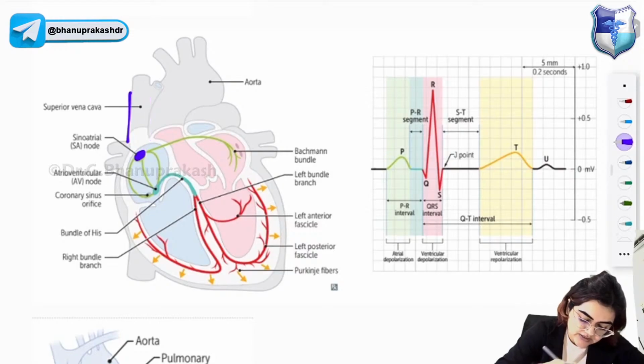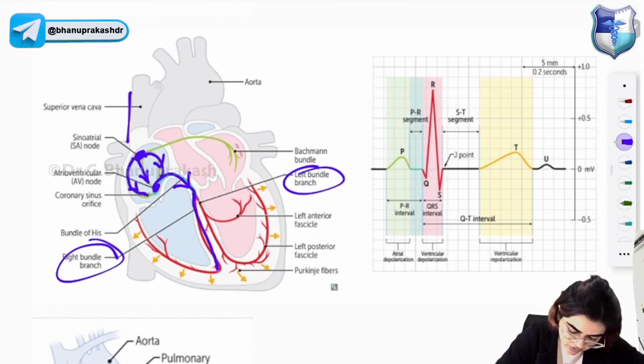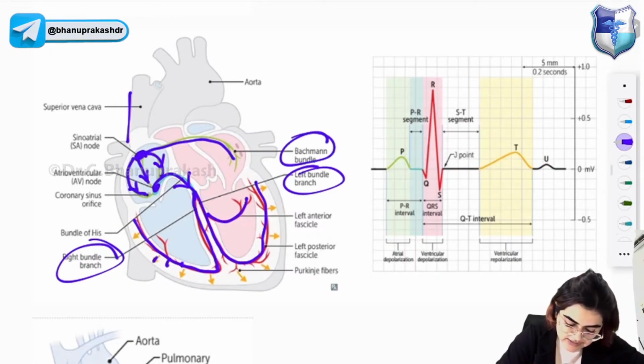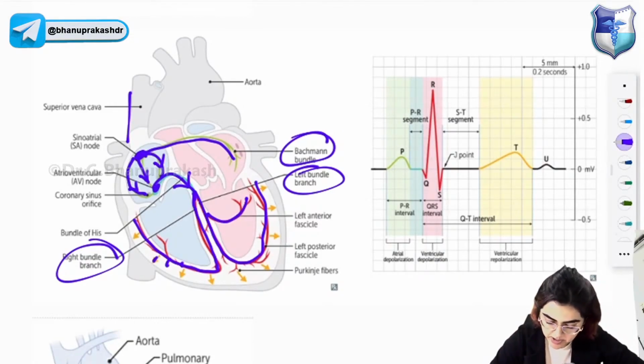Look at how the impulses are traveling. From the SA node the current will travel towards the AV node. Then from the AV node it will go down towards the bundle of His. The bundle of His will divide into the left branch and the right branch. The right branch finally gives rise to the Purkinje fibers, and the left branch gives rise to the Purkinje fibers again. You have the left anterior fascicle, and a separate bundle known as Bachmann bundle, carrying fibers from the SA node to the left atrium, so that the left atrium as well as the right atrium work in a synchronized manner. I hope this is clear.